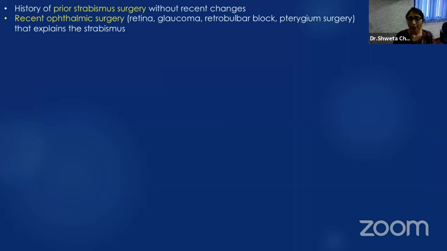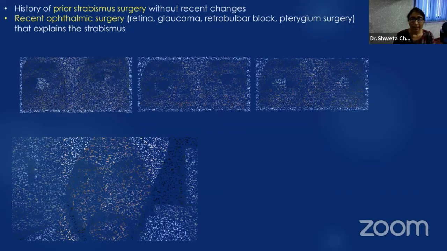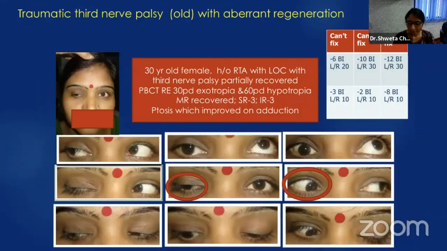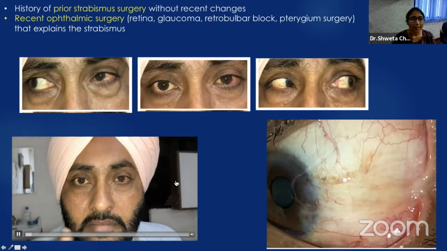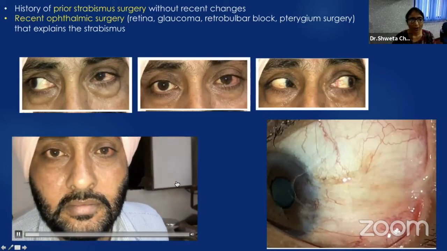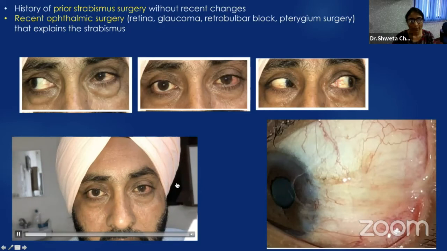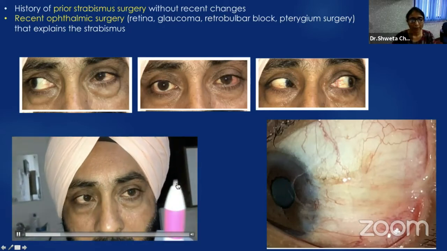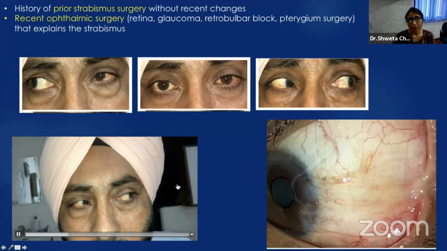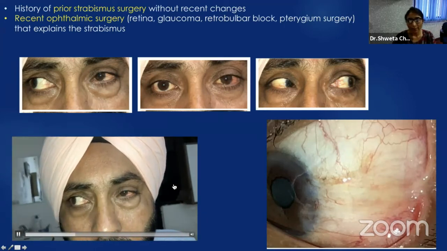You should know if a patient presents with diplopia with a prior history of any ophthalmic surgery. Like see this case. This patient presented with acute onset diplopia in dextroversion, and if you could see, this patient had left eye adduction deficit in dextroversion along with a narrowing of the palpebral fissure, and you could see there is narrowing and enophthalmos, whereas in the levoversion, there is widening of the palpebral fissure.